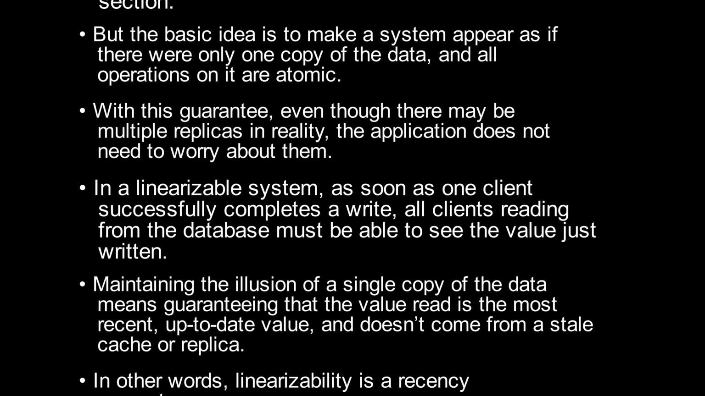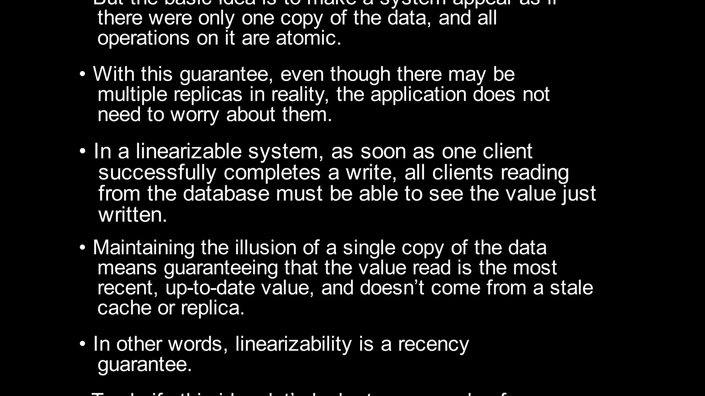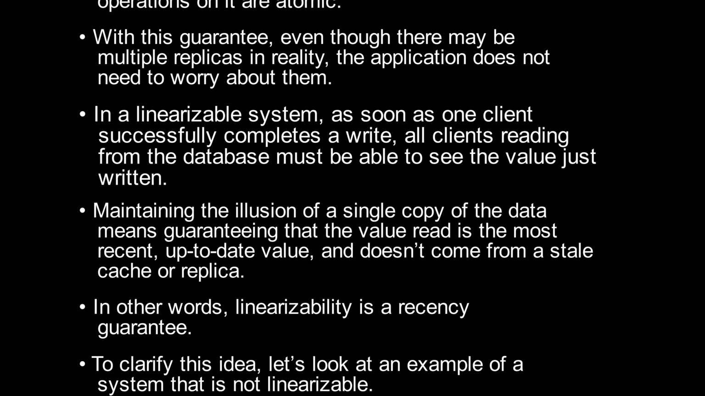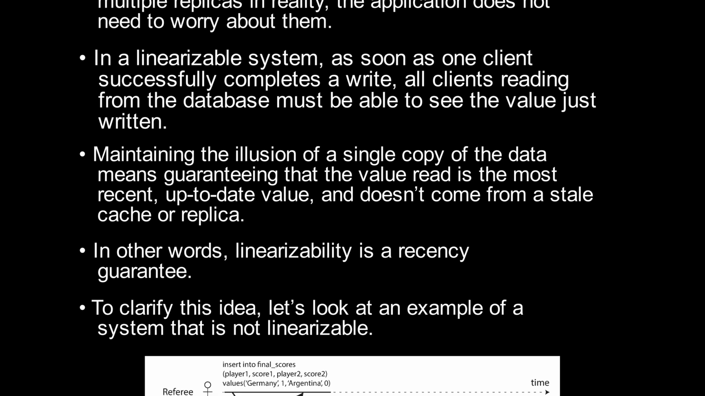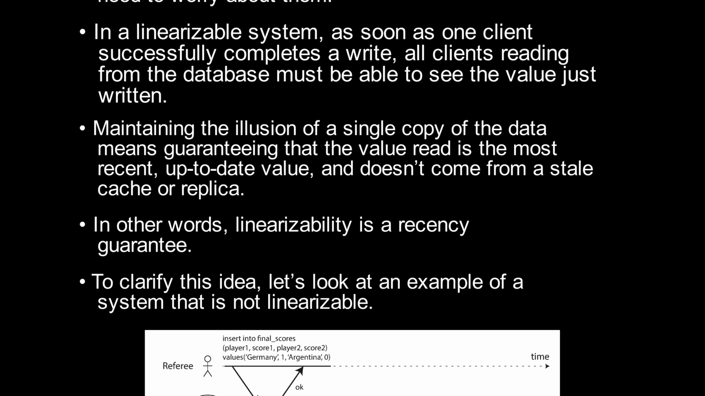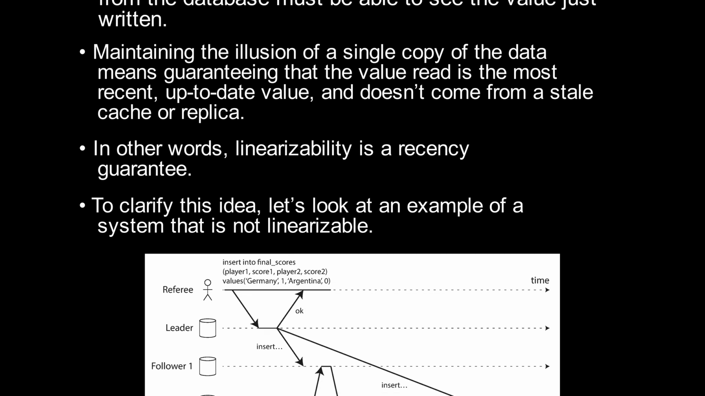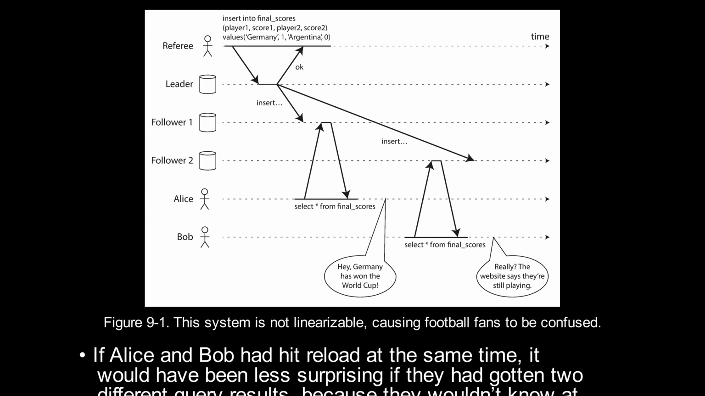Maintaining the illusion of a single copy of the data means guaranteeing that the value read is the most recent, up-to-date value and doesn't come from a stale cache or replica. In other words, linearizability is a recency guarantee. To clarify this idea, let's look at an example of a system that is not linearizable. Figure 9-1. This system is not linearizable, causing football fans to be confused.